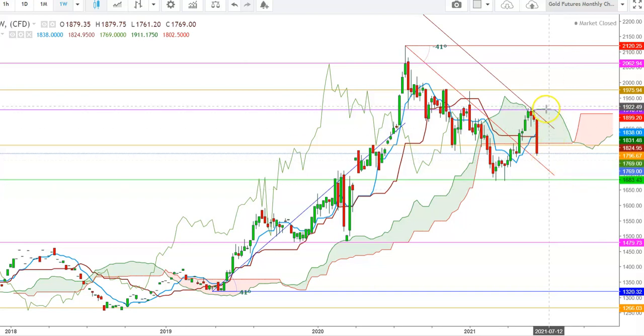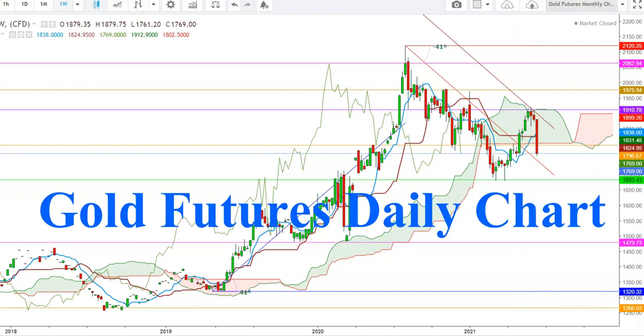So friends, the need of the hour is to keep a vigil eye over the movements of gold futures during the upcoming week, because the next 8 trading sessions could be very decisive for gold futures. Friends, now let's check this move in a daily time frame.